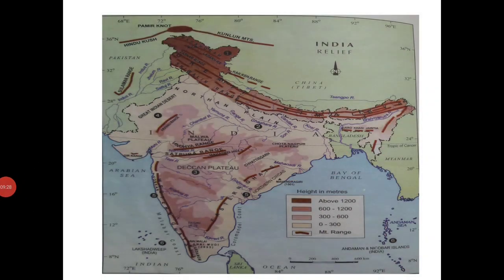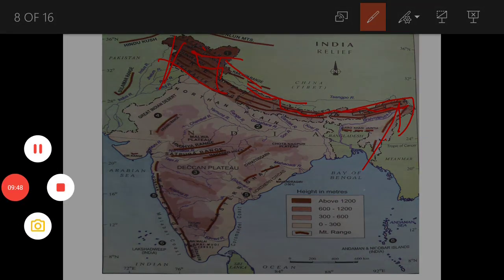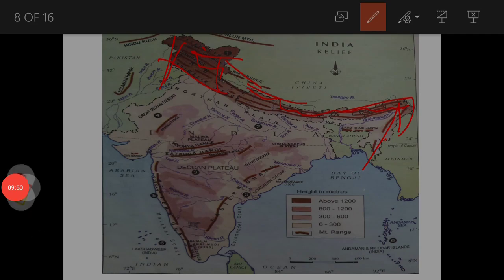India is bounded at the northwest, north, and the northeast by the Himalayas. You can see here the Himalayas. It is bounded by the Himalayas from the northwest, north, and eastern side.